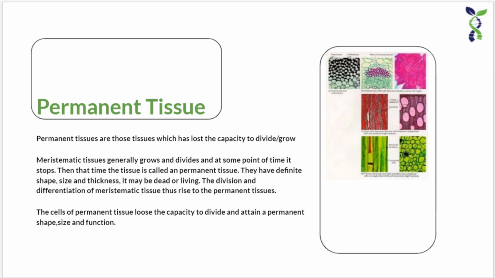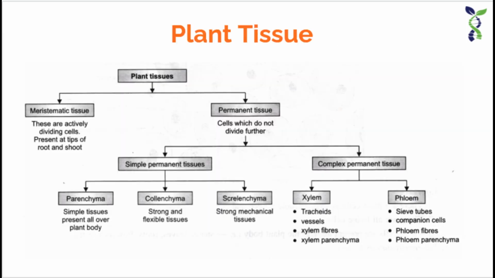That means I want to say that the meristematic tissue gives birth to permanent tissue, which performs specific functions. The cells of permanent tissue lose the capacity to divide and attain a permanent shape, size and function. So depending upon various factors like structure and composition, these permanent tissues are classified into two types, as given in the chart in my previous video. That is, the first one is the simple permanent tissue and the second one is the complex permanent tissue.